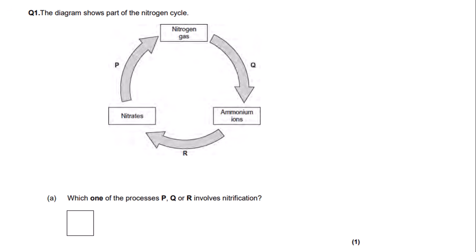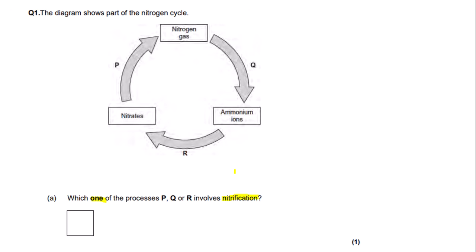Right, that is it for the content, and now I'm going to take you through some exam questions. So if I just get my highlighter tool. The diagram shows part of the nitrogen cycle. So here we have nitrogen gas converting to ammonium ions and then nitrates. Which one of the processes P, Q, or R involves nitrification?